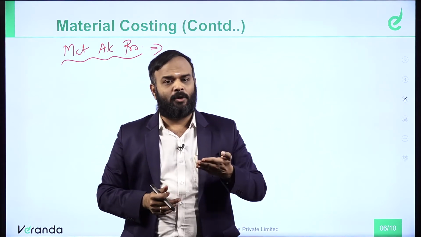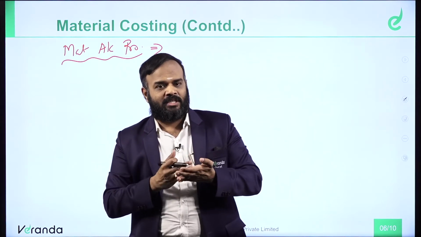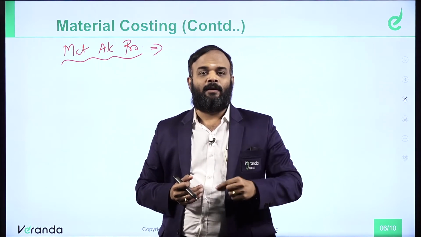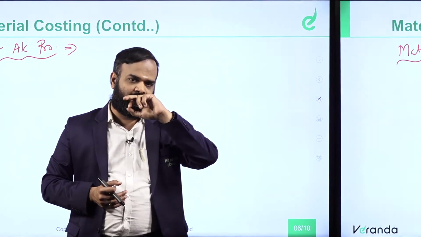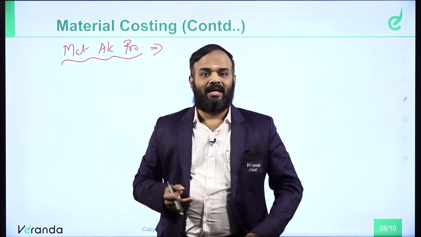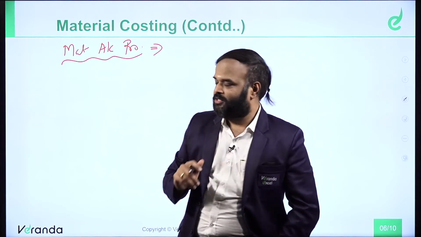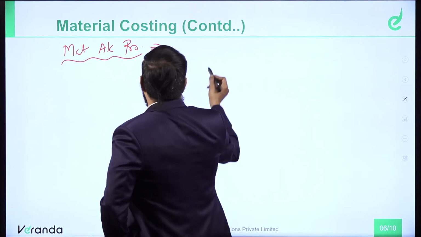For that I need a record, no? For the purpose of comparison. Therefore, we need some record. The records will help to do what? Reduce the overall cost of the company, so we can make a proper decision. The records here are called stores record. What are they called? Stores record. So for the material accounting procedure, we have to keep records.